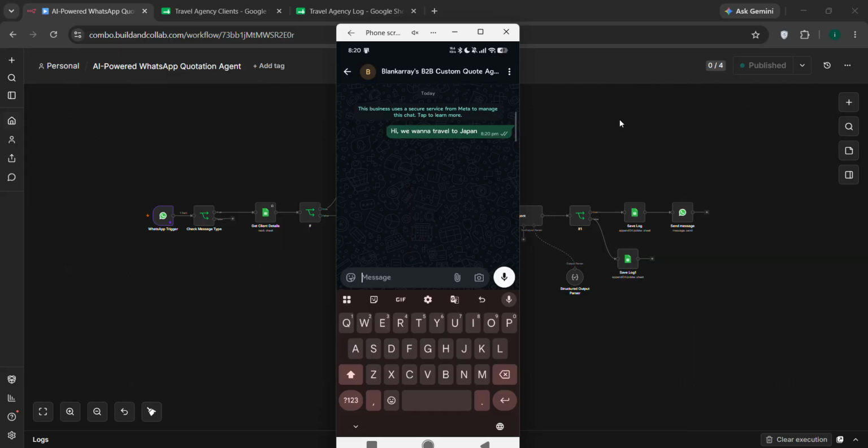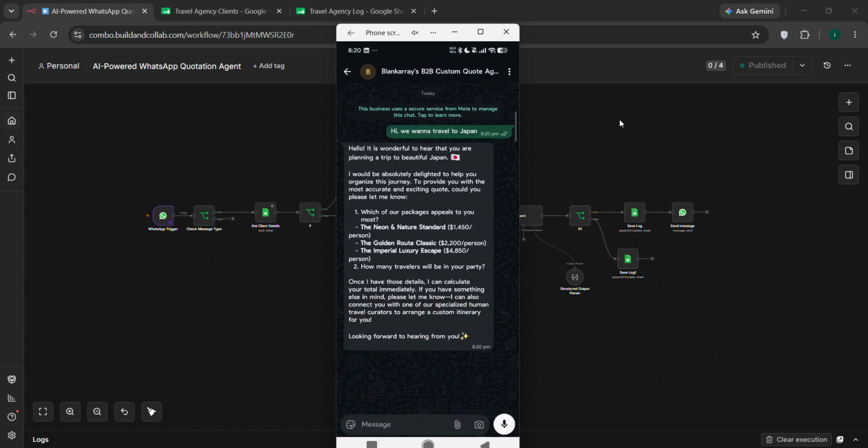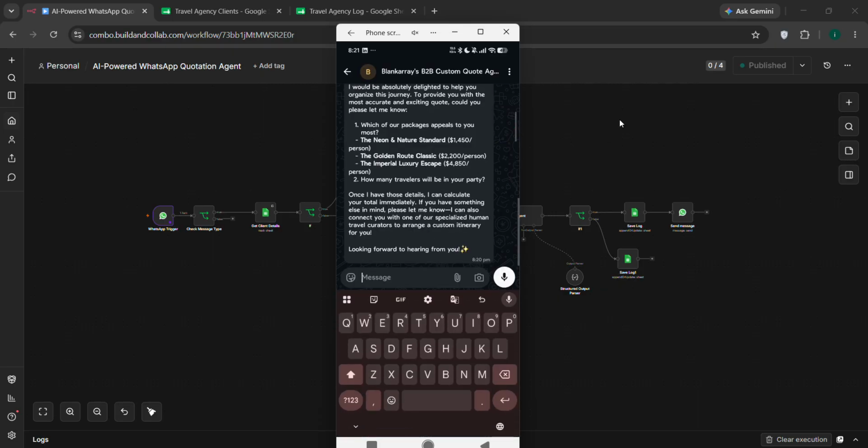Just make a note, the client seriously requested me to semi-automate their process. So only for that reason, I simply made this particular workflow, or else I'm capable of doing some greater things out there. Okay, the automated system replied back with the available plans and all. If the customer wants to grab it or not, it's their interest. But I just wanted to know the differences between those packages, so I'm asking it.